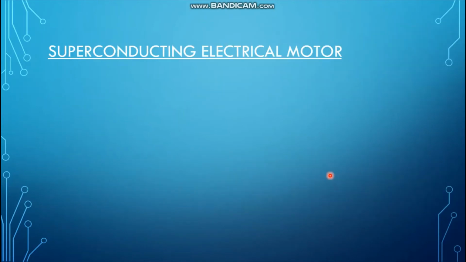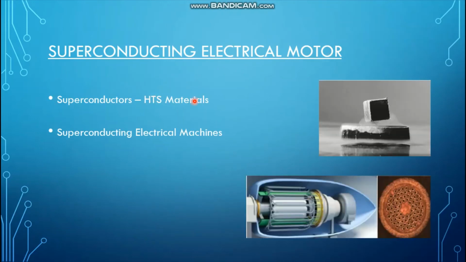Now, lastly, we are going to talk about the superconducting electric motor, right? This part is very brief. We're going to see superconductors, HTS materials, and superconducting electric machines, right? So basically, superconduction is a phenomenon which says that at temperatures very close to absolute zero, certain materials conduct electricity with very negligible resistance. This phenomenon is known as superconductivity, and till around the 1950s it was thought that superconductivity is only attainable at temperatures very close to absolute zero, right?